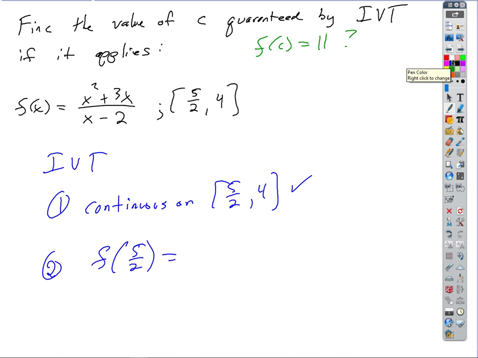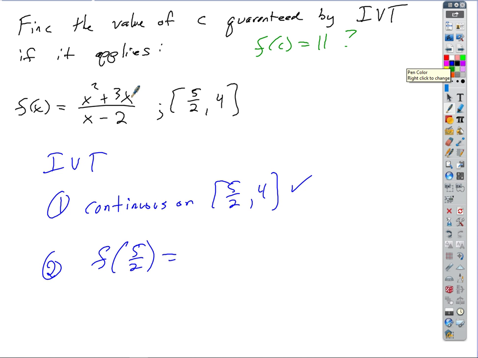You can do it in a calculator, somebody. What is that going to give us if we plug in 5 halves? Just put 5 divided by 2, store x, and then just put in that expression. Big number.